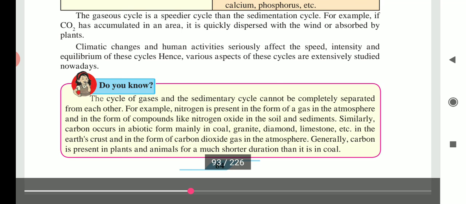Similarly, carbon occurs in abiotic form mainly in coal, granite, diamond, limestone in the earth's crust, and in the form of carbon dioxide gas in the atmosphere. Generally, carbon is present in plants and animals for a much shorter duration than it is in coal.